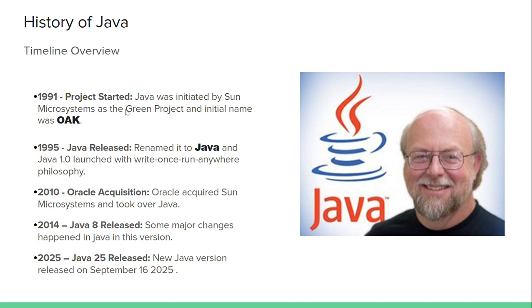There is a fun fact. The earlier name, Oak, was not a good name, so the name Java was chosen during a coffee break. The team wanted a name that reflected the essence of the technology, something lively and unique, and settled on Java, the famous Indonesian coffee.